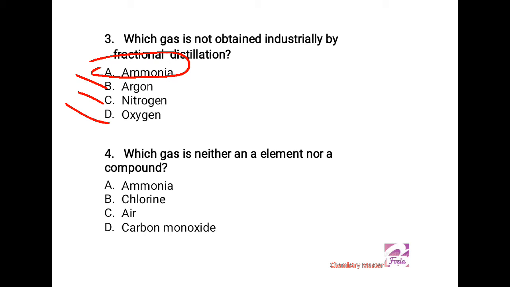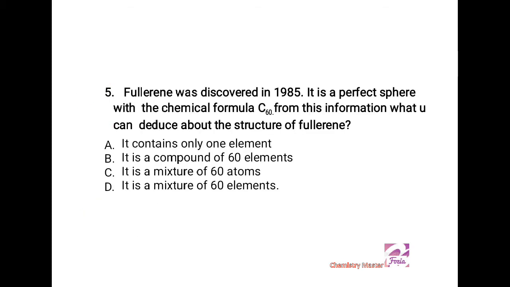Fourth MCQ is, which gas is neither an element nor a compound? You see, it must be some mixture, which is neither an element nor a compound. Number 5, Fullerene was discovered in 1985.